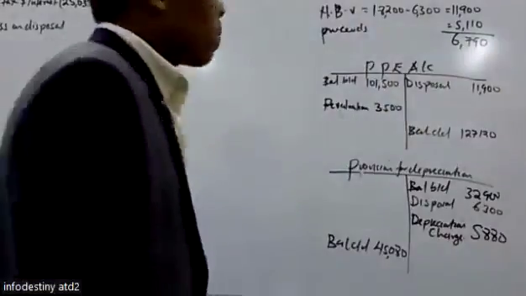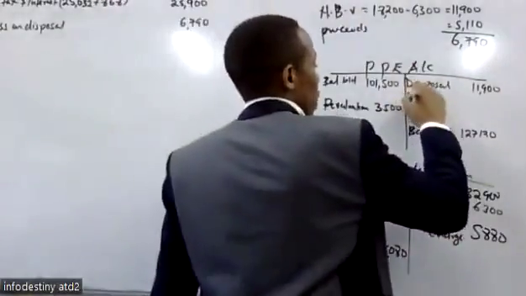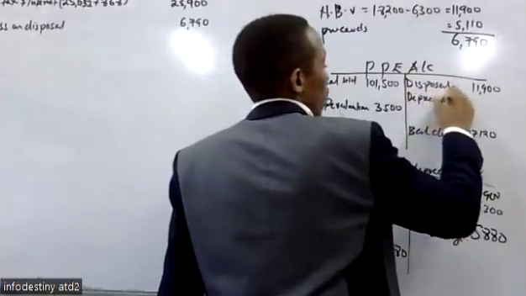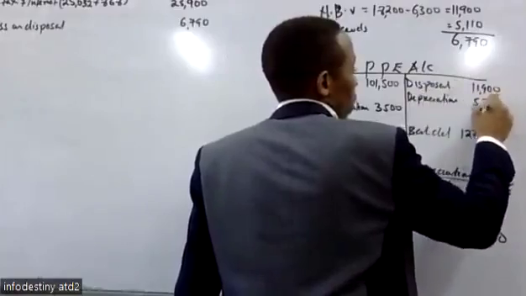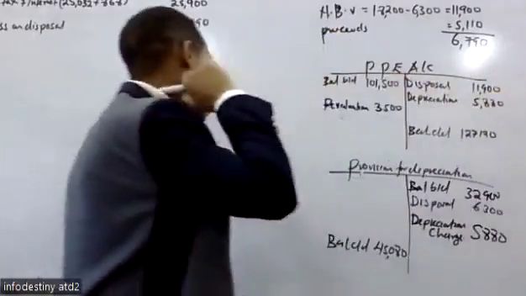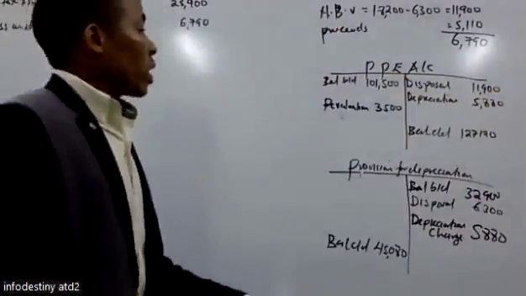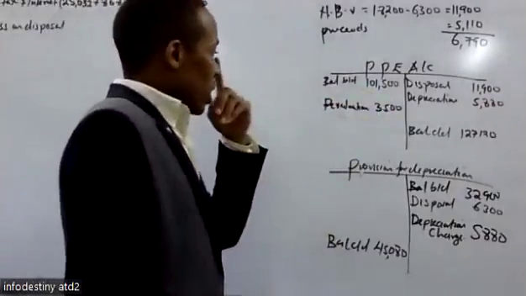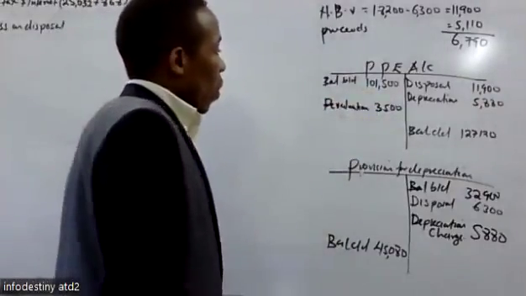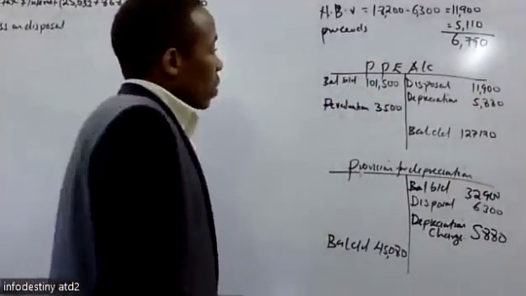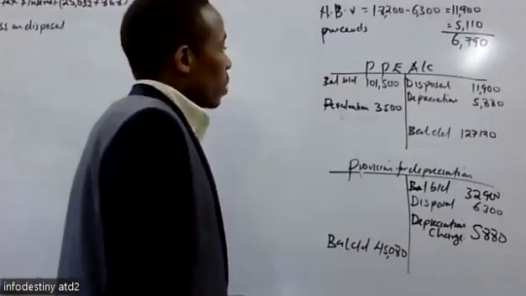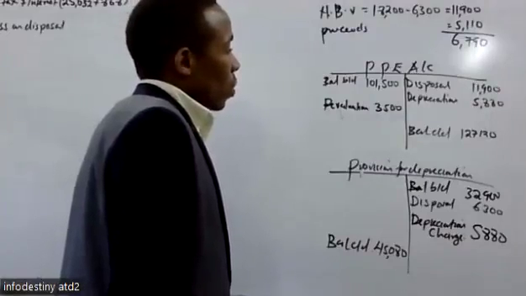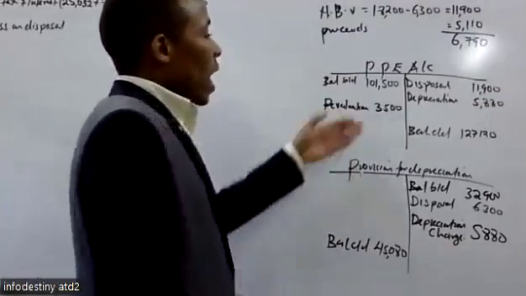We come back to the PPE account and record depreciation here, 5,880. So now we can determine whether they purchased or they sold. Let's see what happened.